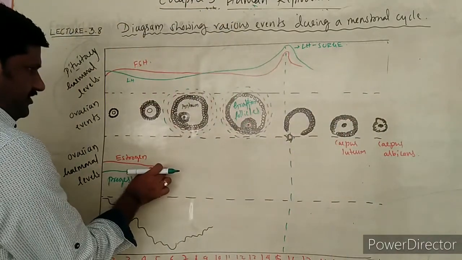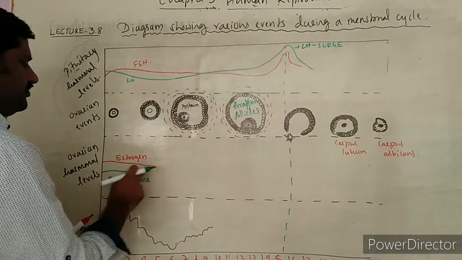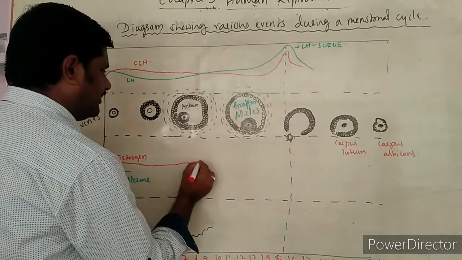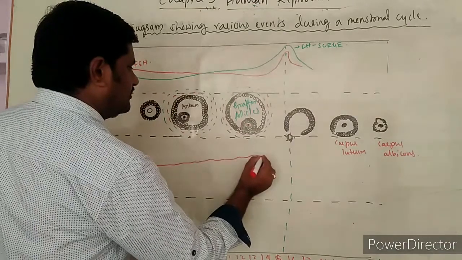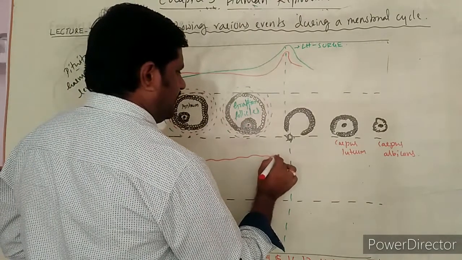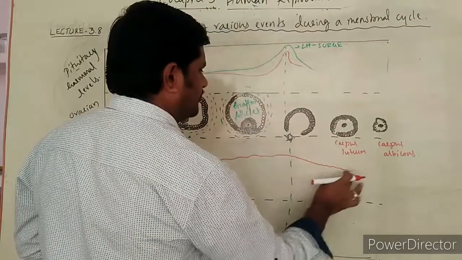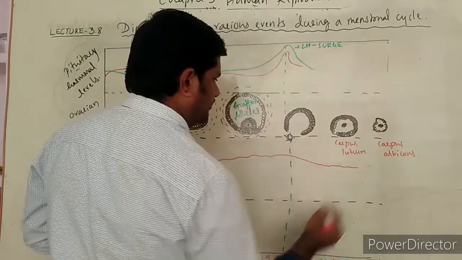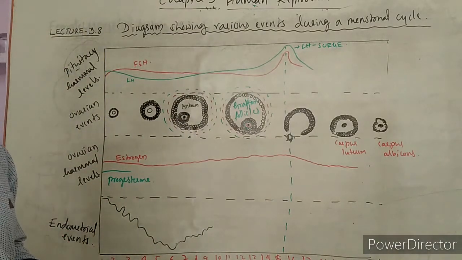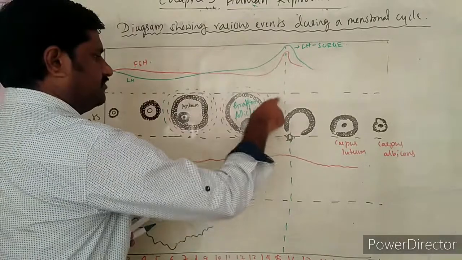So come to the estrogen. Development of all these follicles takes place due to what? The estrogen level itself. Simultaneously it goes on increasing its level up to this stage, and its level goes on decreasing after the formation of the corpus luteum. So a little bit of secretion is going on, of course, not at the highest level. It is releasing at the highest level up to this mark itself.